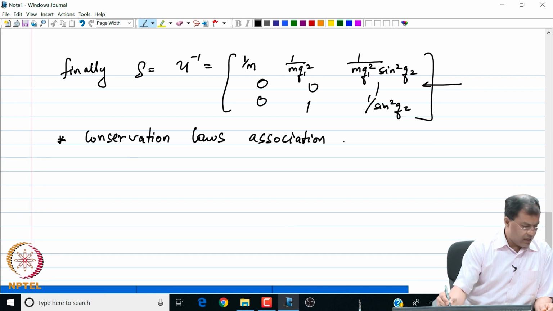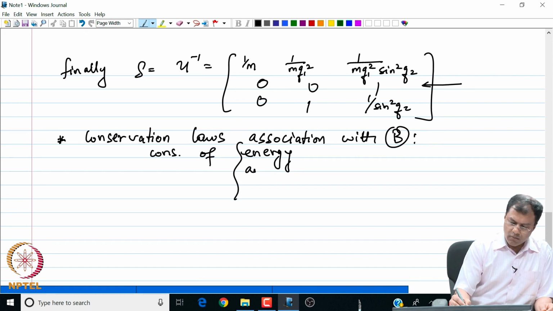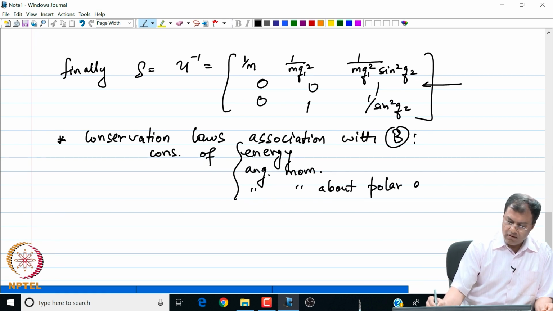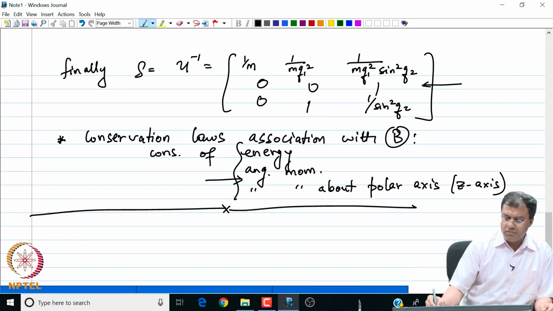So, the conservation laws associated with our Hamiltonian system B are conservation of energy, conservation of angular momentum, and conservation of angular momentum about the polar axis or the z axis, right? Conservation laws. Okay. So we saw some of the conservation laws being satisfied when we were solving the HJ equations